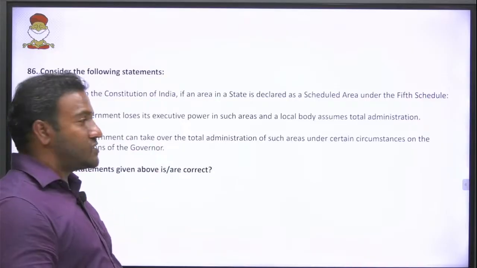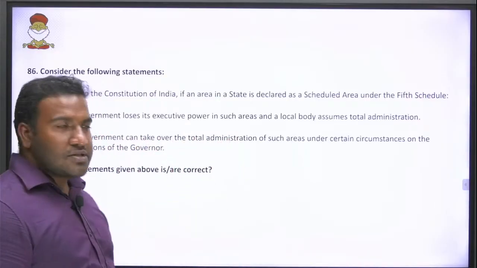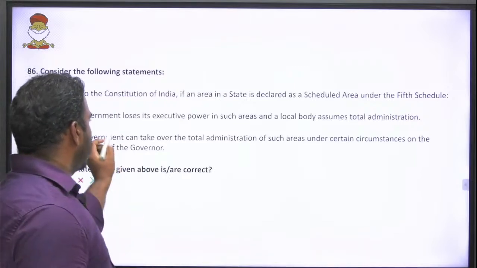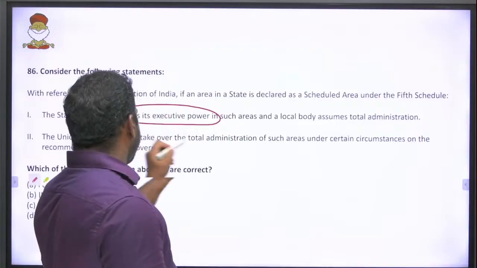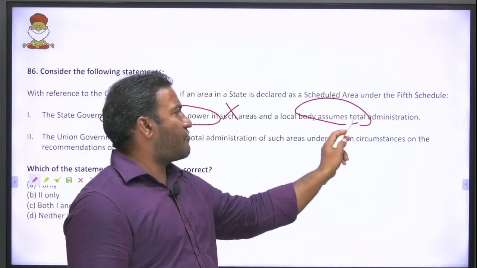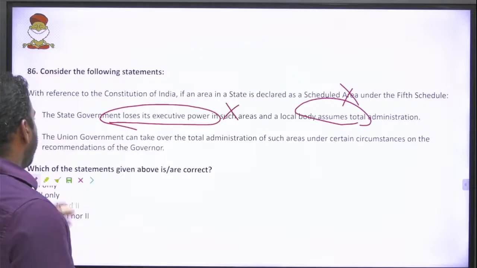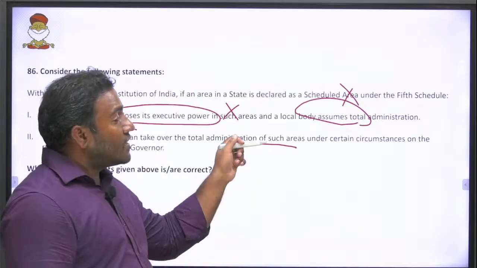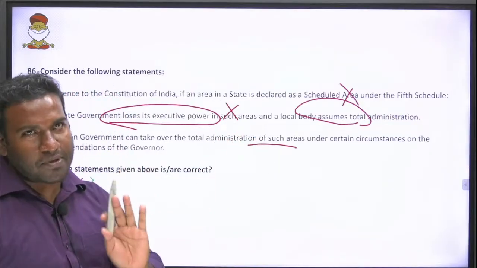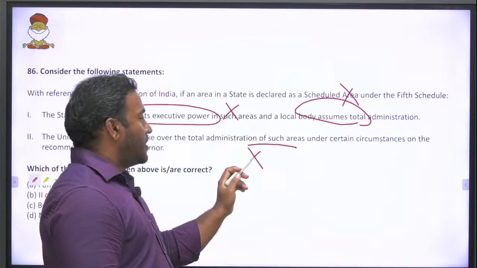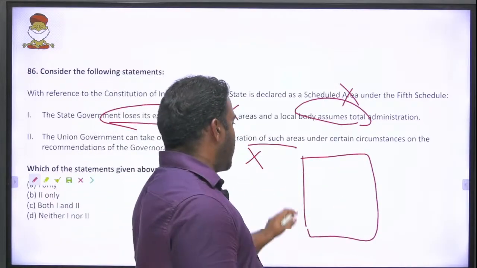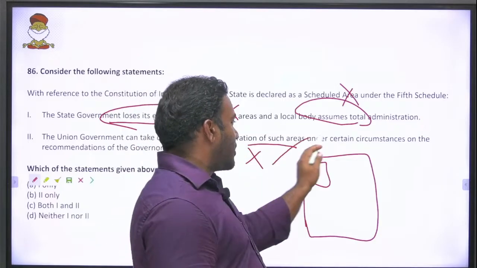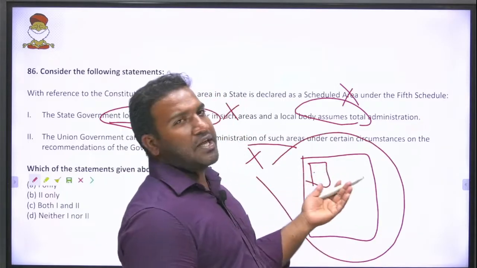So to avoid such things, we have to go for some monitoring. Now, the statement that the state government loses its executive power is wrong, and total assumption of administration is again wrong. The union government can take over the total administration of such an area under certain circumstances. If something mishap happens, I can do that. Say now, we discuss this is a state and this is a tribal area. If the center decides, it can take control of the whole state. This is a tribal area, after all.